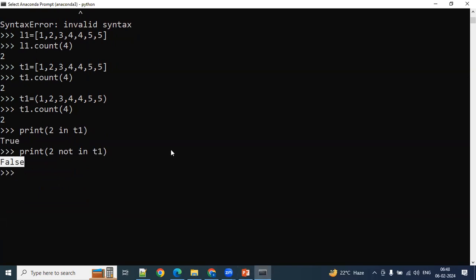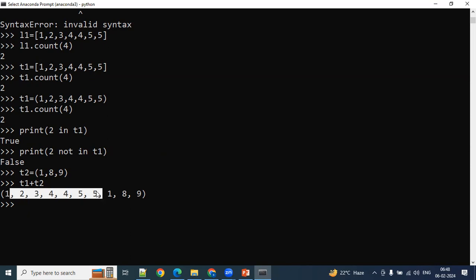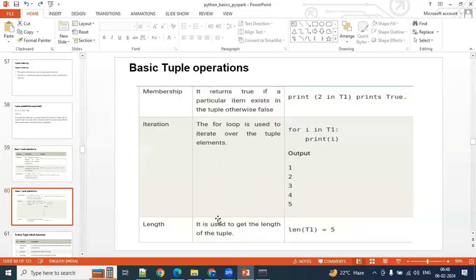Okay. So if you have two tuples, let's say T1 I have already defined, T2 equal to, let's say, brackets are different here. So 1 comma 8 comma 9. This is the second tuple. If you want to concatenate two tuples, T1 plus T2. So what are you getting? 1, 2, 3, 4, 4, 5, 5 is there in the first tuple and 1, 8, 9 is there in the second tuple. So I'm able to concatenate them. And if you want to find out the length, len of T1.